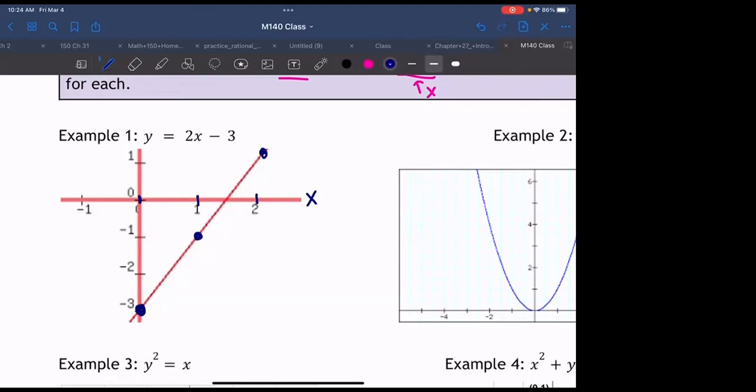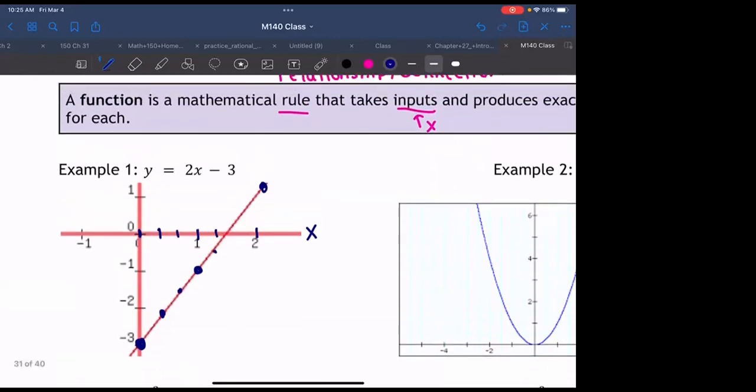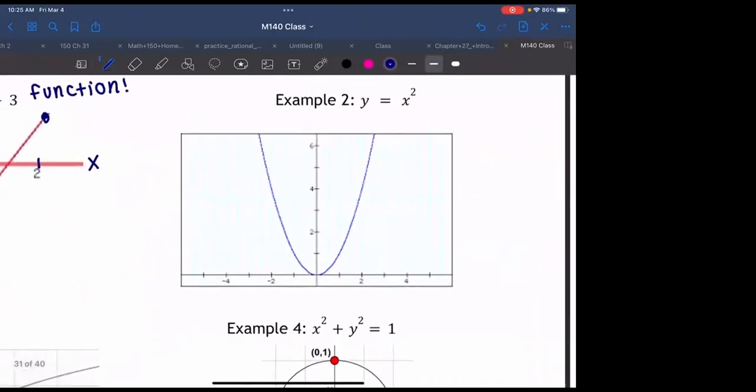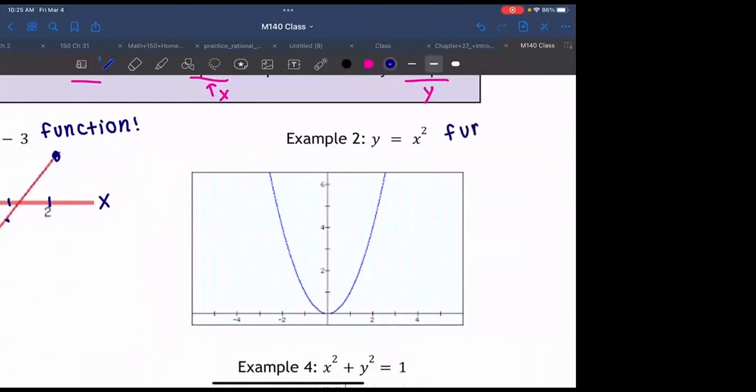Input, output. Is there any place on this graph where one input gives me more than one output? No. Every single input gives exactly one output on the line. There's no way I can get two outputs, like an output here and an output there, because we just have a straight line going across. So this is an example of something that is a function. Let me give you another example of a function. Y equals x squared.